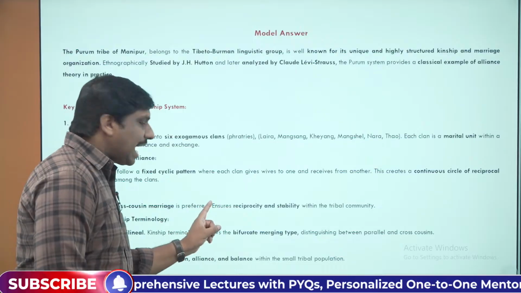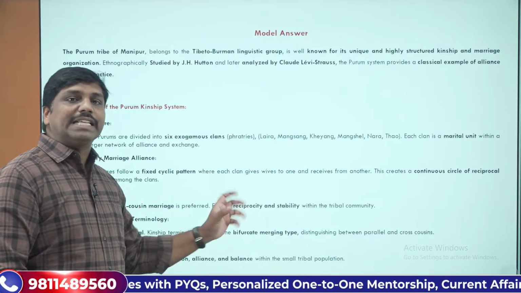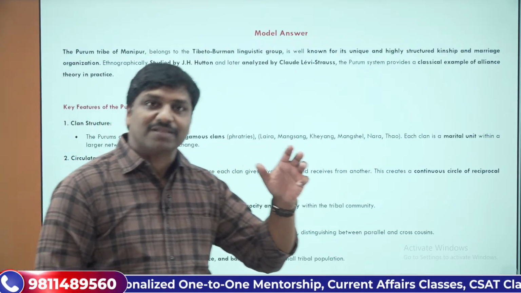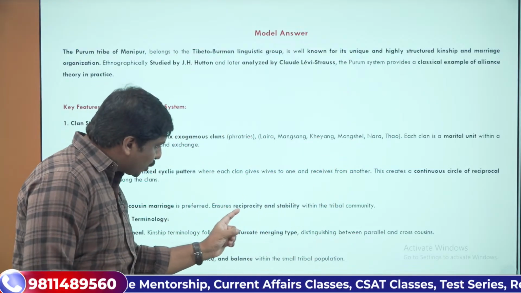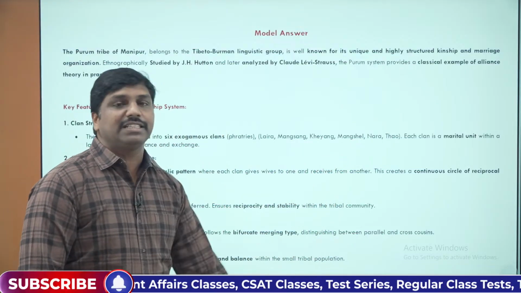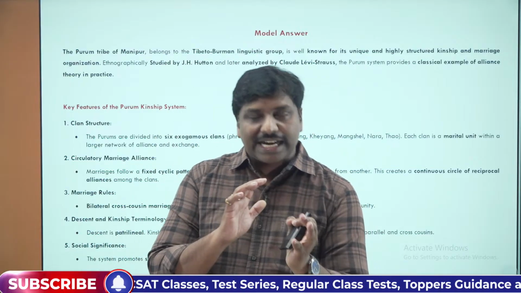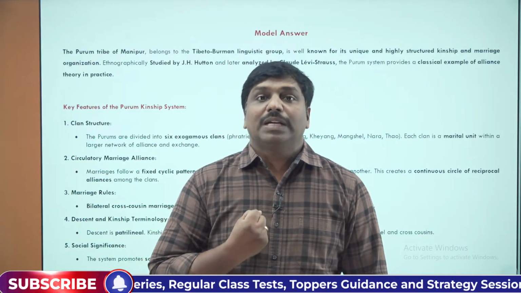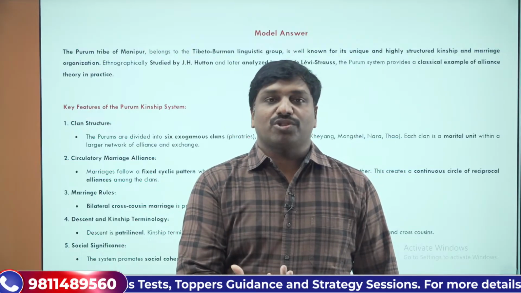So that's one thing. And what does this ensure? What is the significance of this kind of bilateral cross cousin marriage practice? It ensures reciprocity and stability within the tribal community. With this kind of marriage practice, the tribal group will become more strengthened.